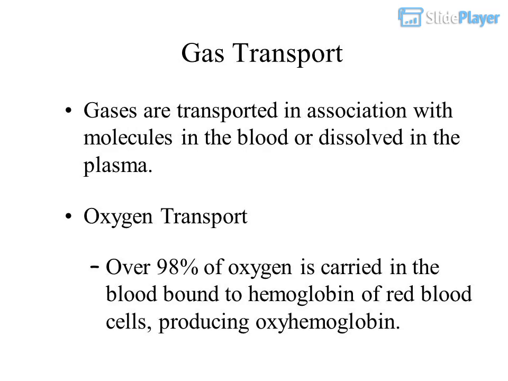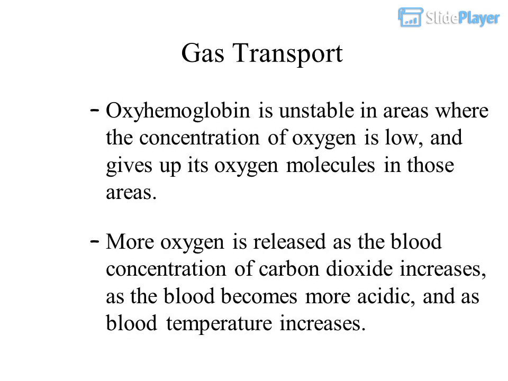Gas transport. Gases are transported in association with molecules in the blood or dissolved in the plasma. Oxygen transport. Over 98% of oxygen is carried in the blood bound to hemoglobin of red blood cells, producing oxyhemoglobin. Oxyhemoglobin is unstable in areas where the concentration of oxygen is low, and gives up its oxygen molecules in those areas. More oxygen is released as the blood concentration of carbon dioxide increases, as the blood becomes more acidic, and as blood temperature increases.